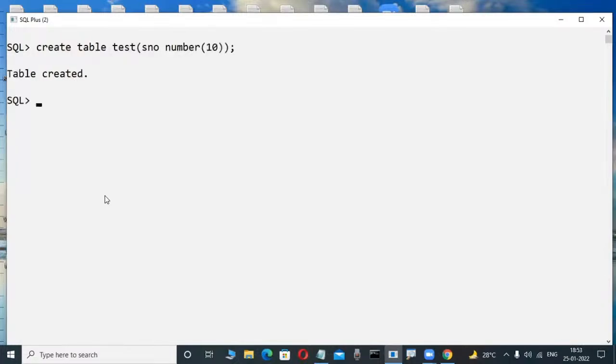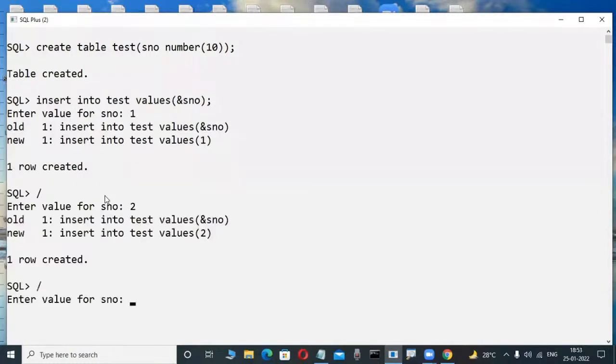This is a table I'm creating. Now I'm inserting data. In the future, you will also insert data. Observe it here. Now check it out. Some data: 1, 2, observe here 3, 4.